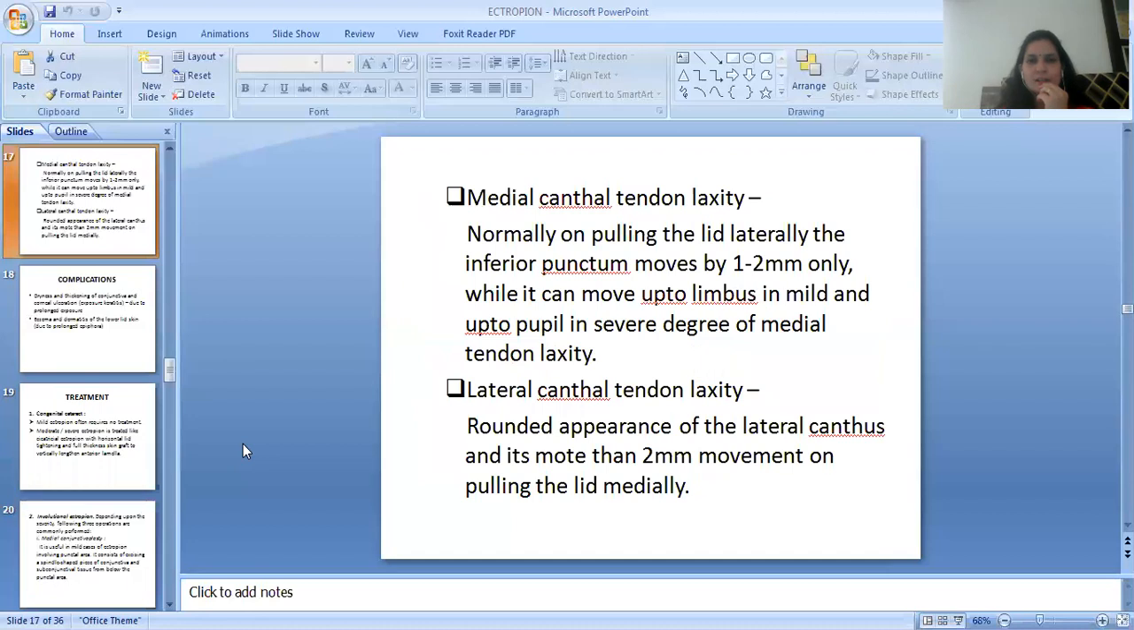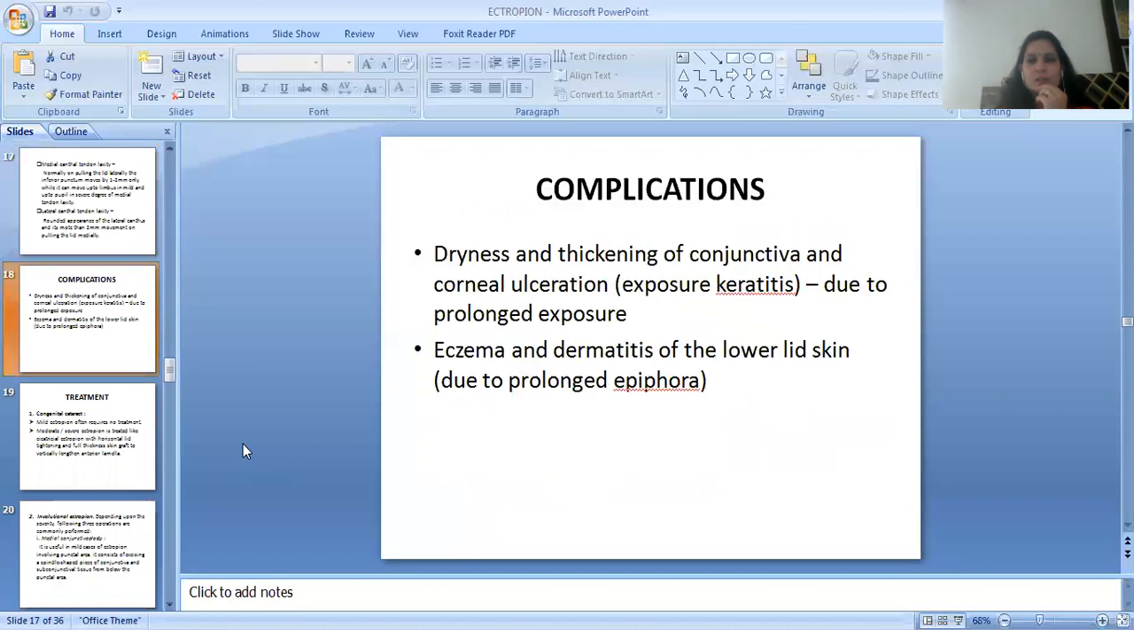Then medial canthal tendon laxity, normally on pulling the lid laterally, the inferior punctum moves by 1 to 2 mm only, while it can move up to limbus in mild and up to pupil in severe degree of medial tendon laxity. Then lateral canthal tendon laxity, the rounded appearance of the lateral canthus and its more than 2 mm movement on pulling the lid medially.